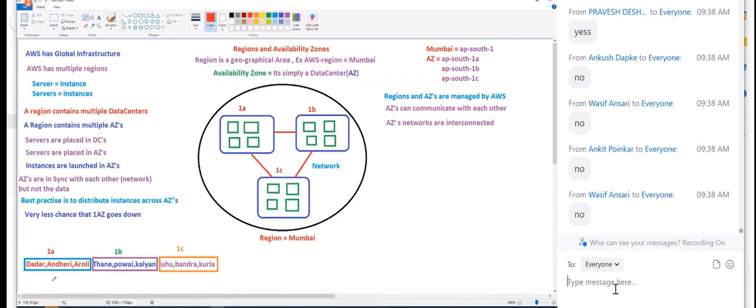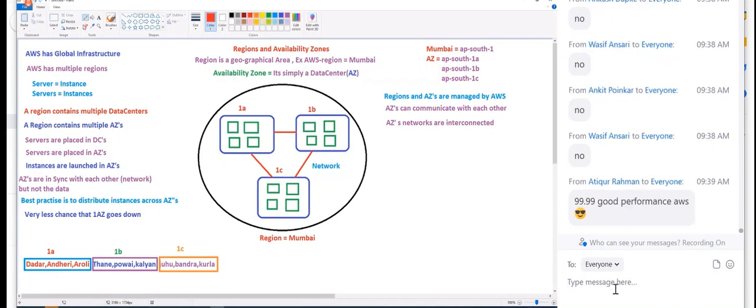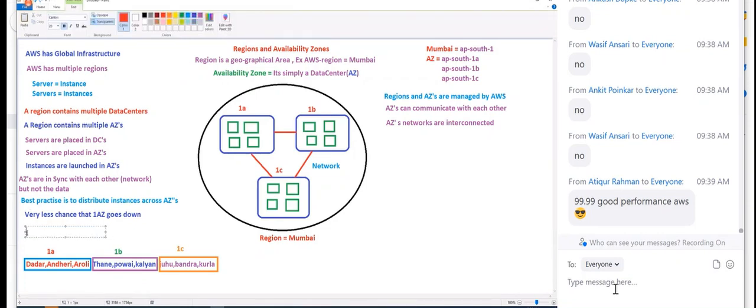I am using it since many years. I have never heard till now that an availability zone has gone down. So can we say that one availability zone means multiple data centers?